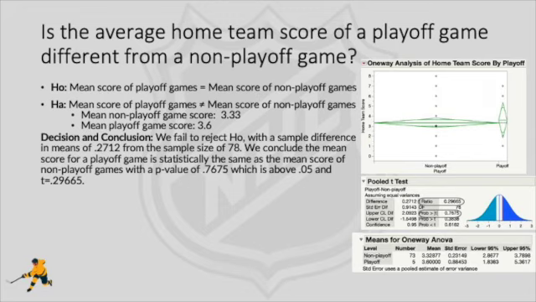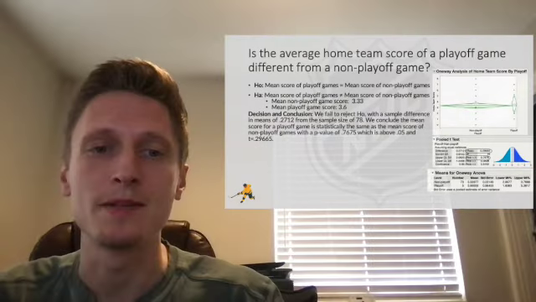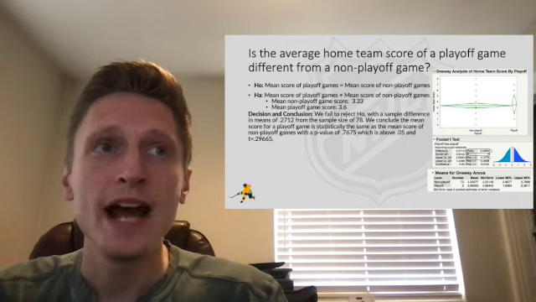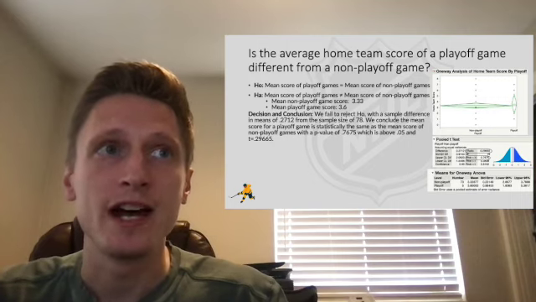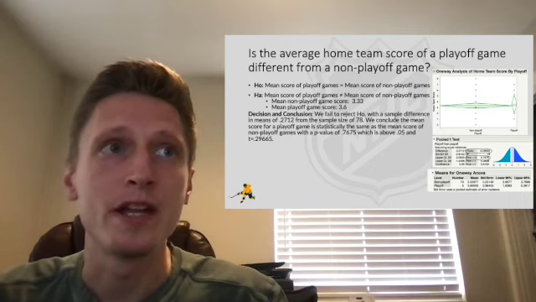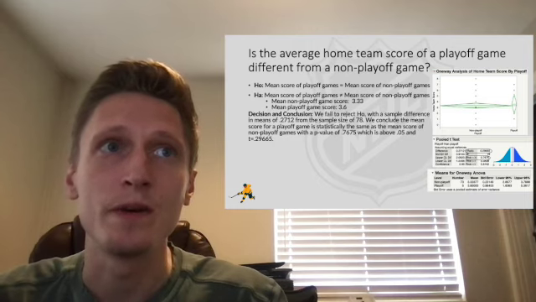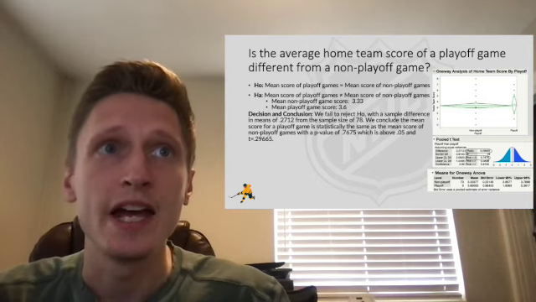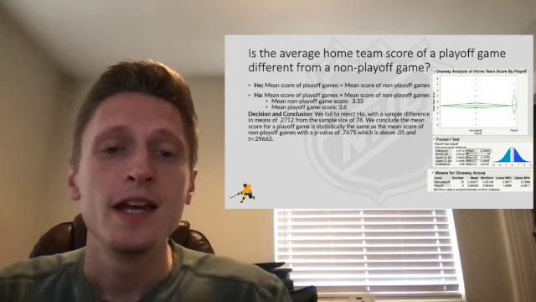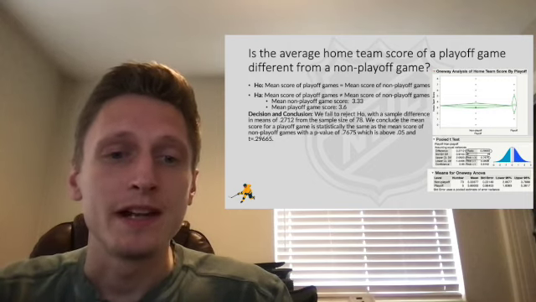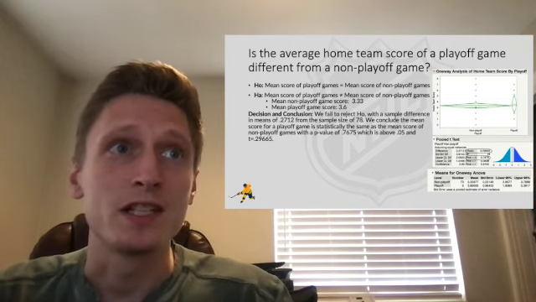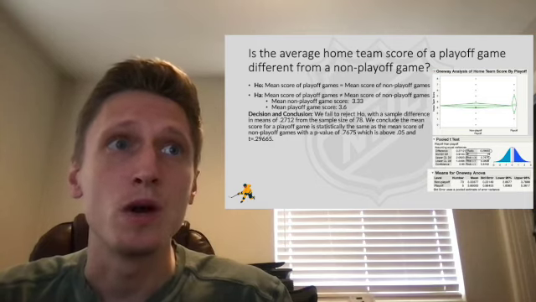For the next research question, we ran a fit model between the X variable playoff and the response Y variable home team score to see if there was a difference in the home team score between playoff games and non-playoff games. We had a high p-value of 0.765 and a t-score of 0.29665, so we failed to reject H0 and can conclude that the means between playoff games and non-playoff games are statistically the same, with a small difference in sample means of just 0.2712.